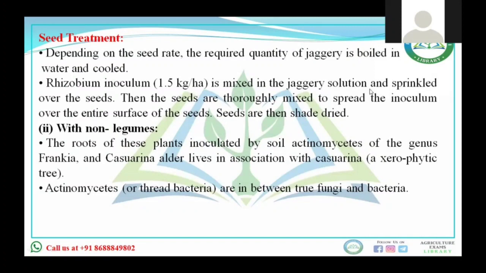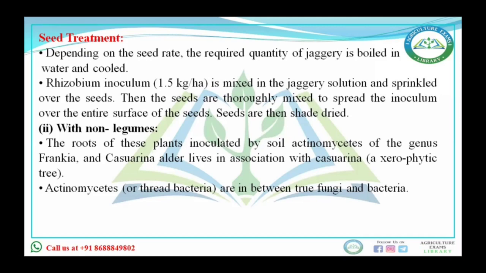Now, depending upon the seed rate, what do we mean by seed treatment? Treating the seed to overcome dormancy, or to make the seed disease, pest and pathogen free. For that we do seed treatment before sowing.